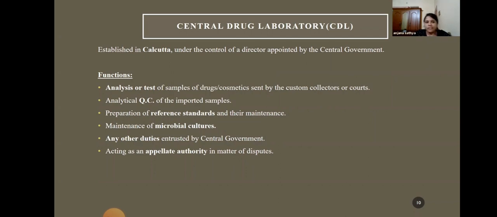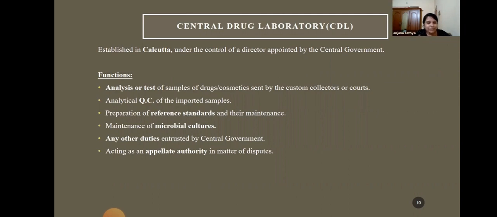The functions of the laboratory are analysis or testing of samples of drugs and cosmetics sent by customs collectors or courts, or it can be sent by inspectors or analysts. Inspectors can directly send these samples to the central laboratory whenever the inspector collects a sample from a pharmacy or anywhere.